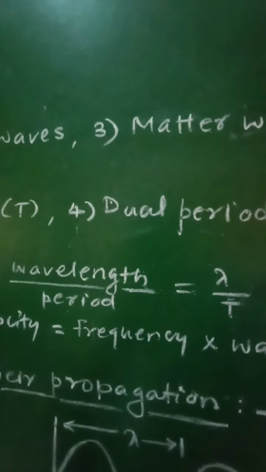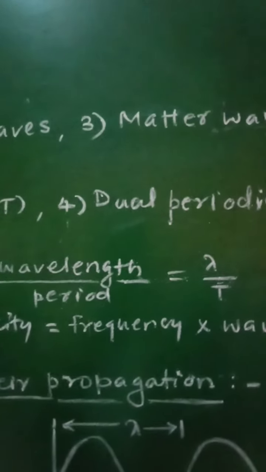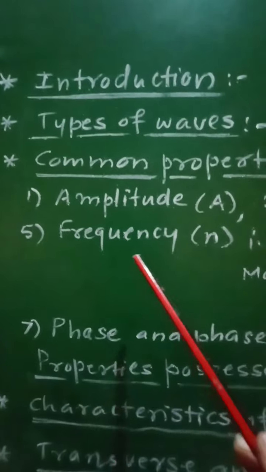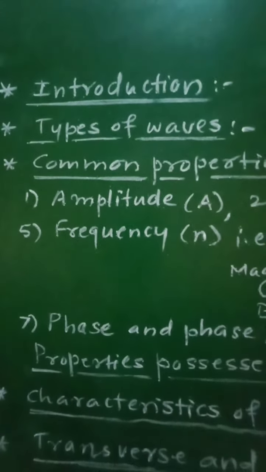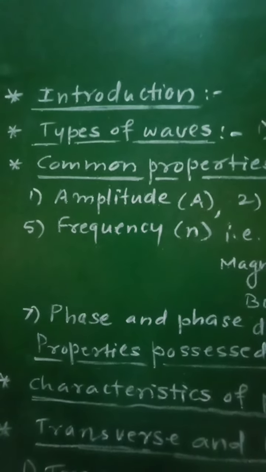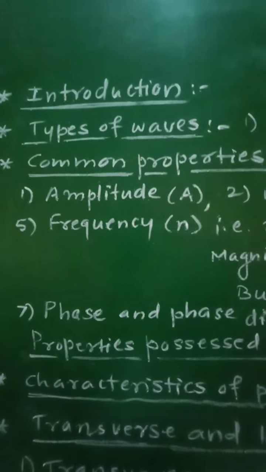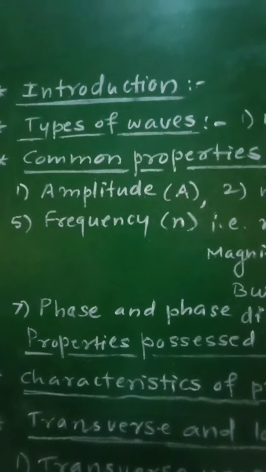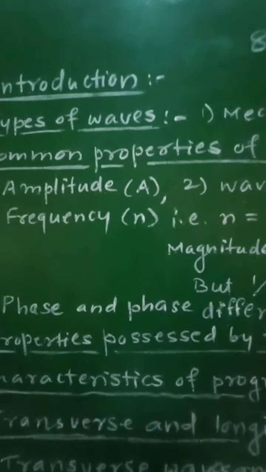And thus the wave motion is doubly periodic, that is periodic in space and periodic in time. Now let us consider the next property, that is the fifth property, frequency of the wave. Frequency, denoted by n or sometimes f, is defined as the number of vibrations or oscillations performed by a particle during each second, that is in 1 second.